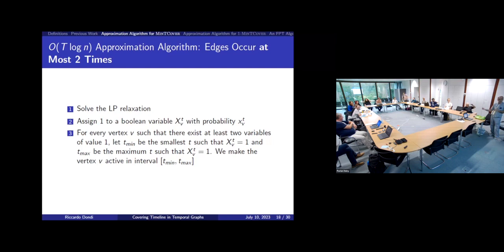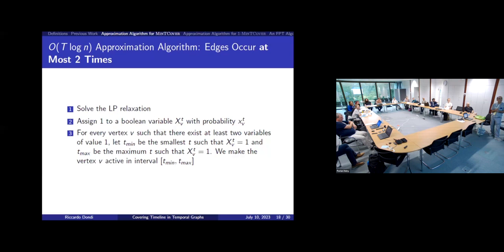We define another Boolean variable, capital X VT, and we define it equal to 1 with probability small x VT. We can prove that with high probability we get a solution that covers all the edges, and that is a log n approximation, where n is the number of vertices.